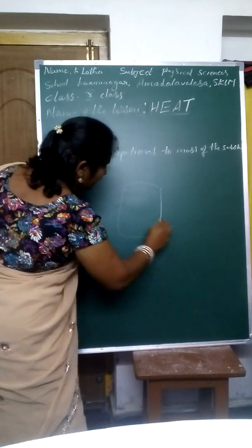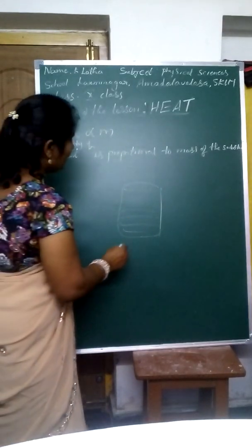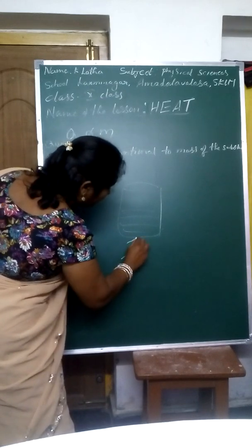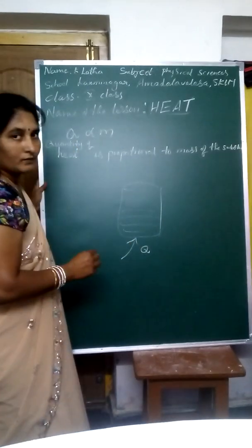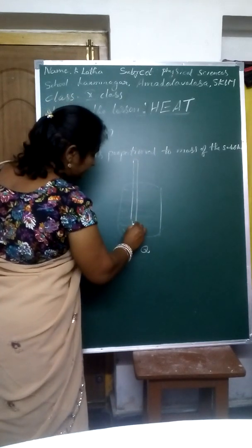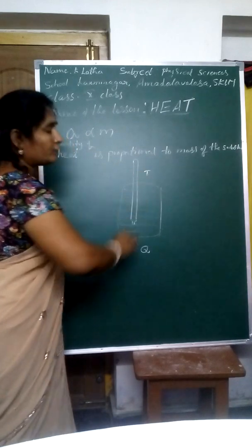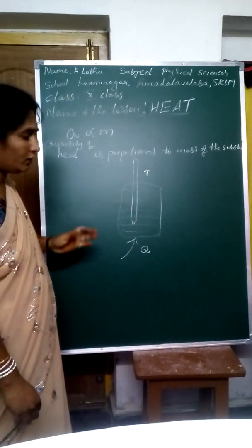Now take a beaker and take some water or any other substance. Then you are giving some Q. Then you put one thermometer inside it. This thermometer is used to measure the temperature. We know that.